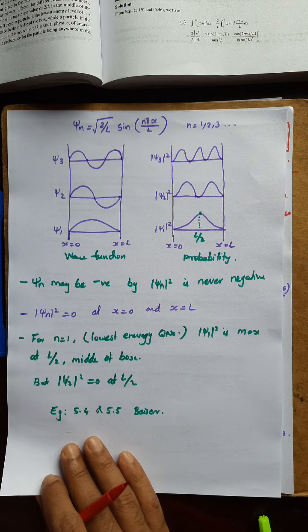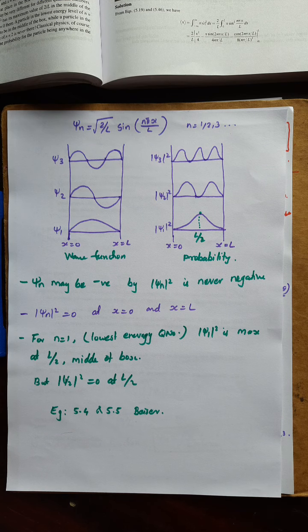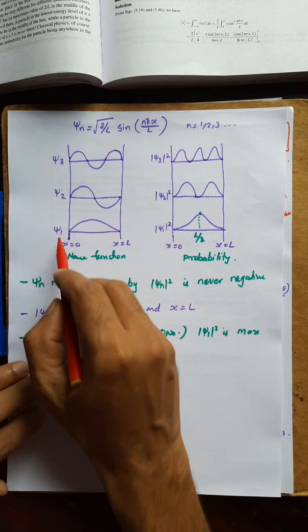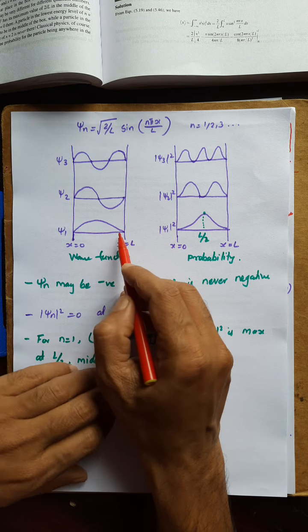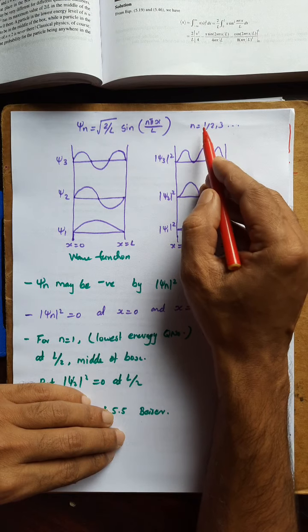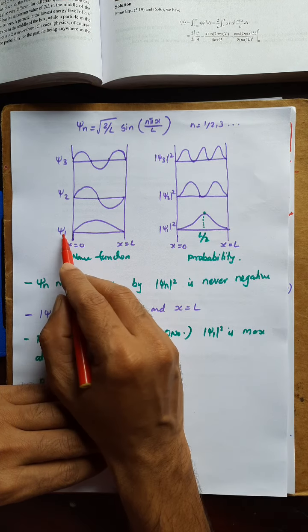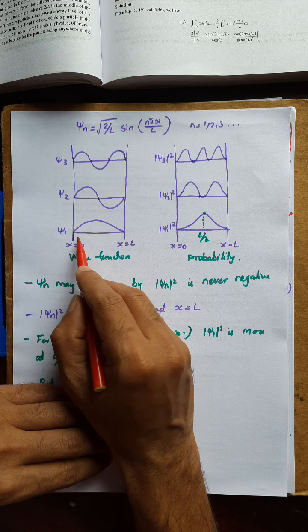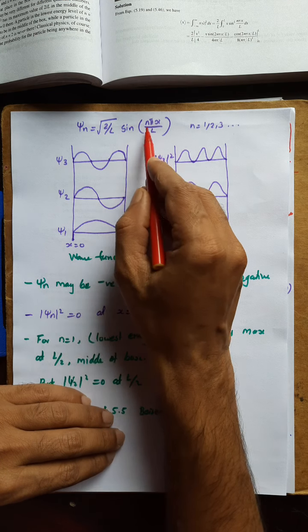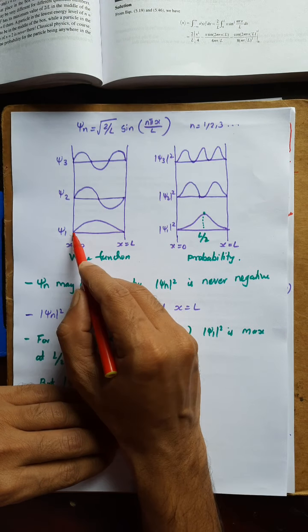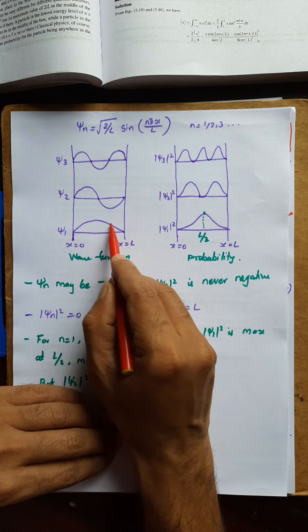Now the wave function and probability density of a particle are represented in this picture. The first diagram shows the wave function for different quantum numbers n equal to 1, 2, etc. If n equal to 1, this is pi x by L, so it will look like this.